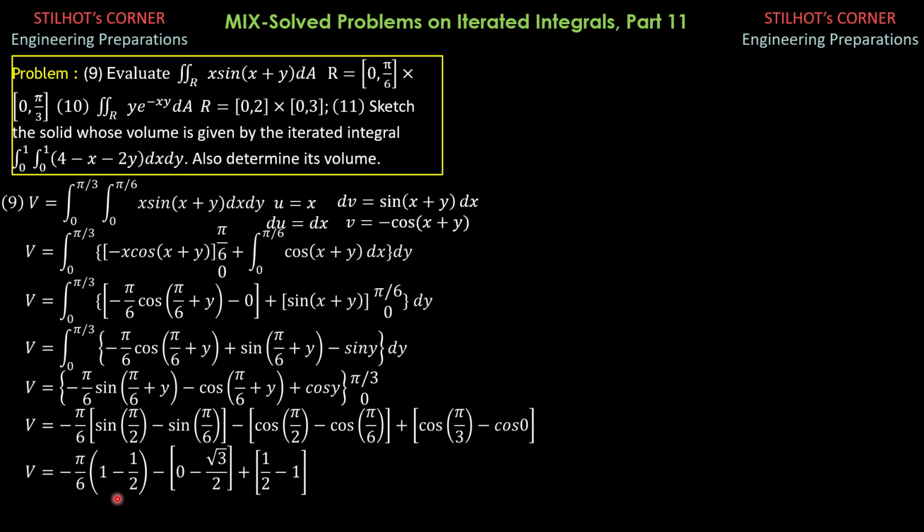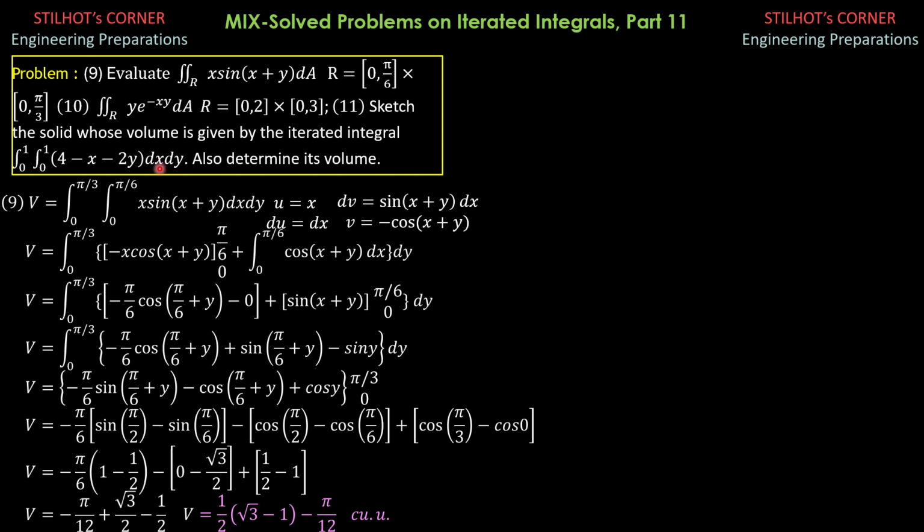So simplifying, this is negative pi over 6 times 1 half, so negative pi over 12 plus square root of 3 over 2, then minus 1 half. If we factor out 1 half, the volume is 1 half quantity square root of 3 minus 1 minus pi over 12. So that's the volume.